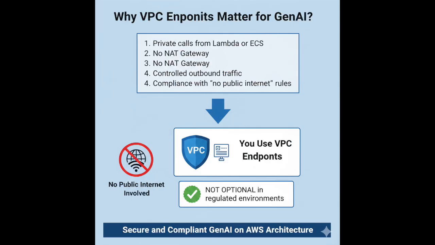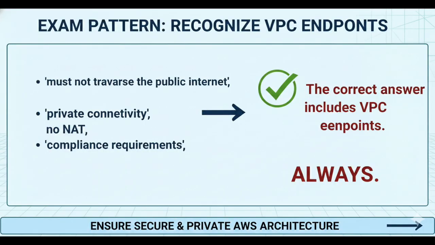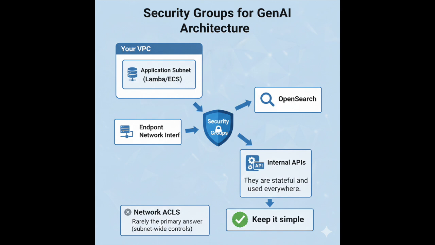Why does this matter for GenAI? Because if you want private calls from Lambda or ECS, no NAT gateway, controlled outbound traffic, and compliance with no public internet rules, you use VPC endpoints. This is not optional in regulated environments. Here's the exam pattern to recognize. If the question says must not traverse the public internet, private connectivity, no NAT, or compliance requirements, the correct answer includes VPC endpoints. Always.